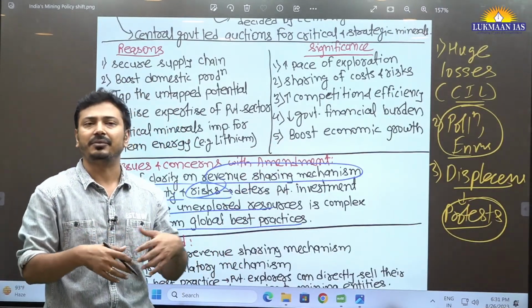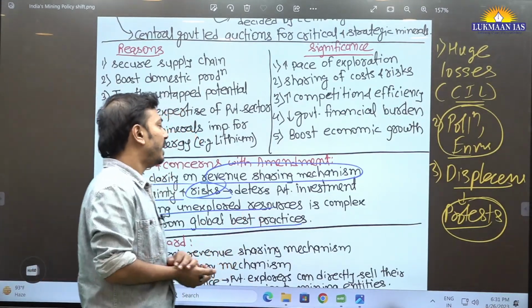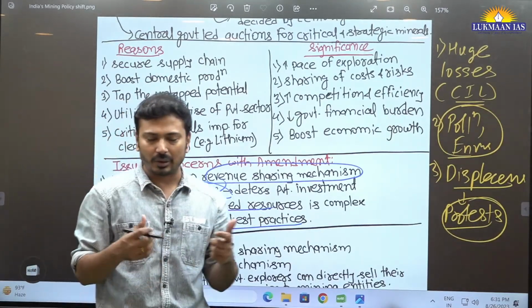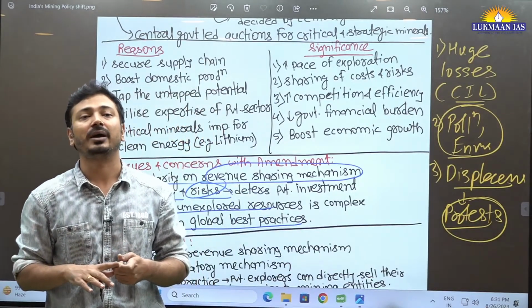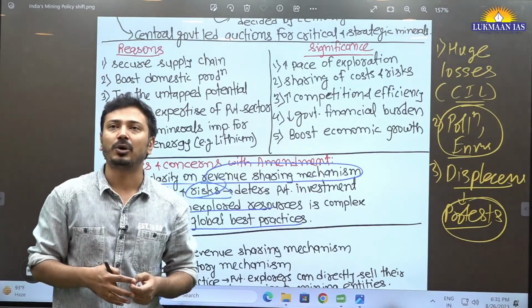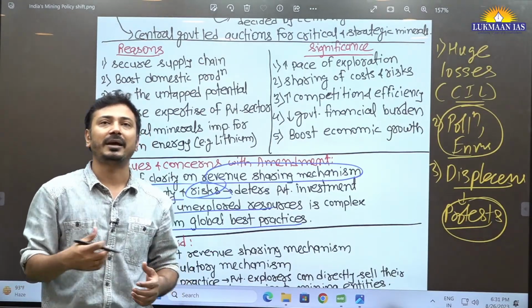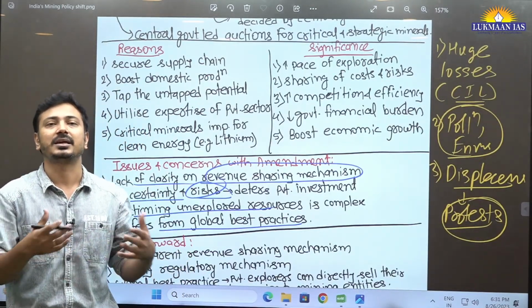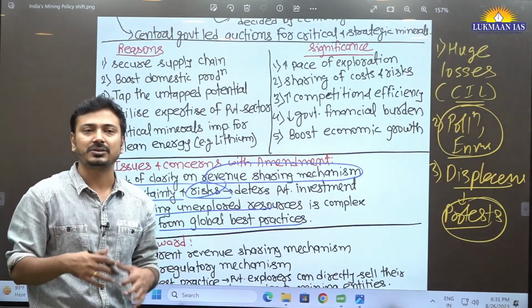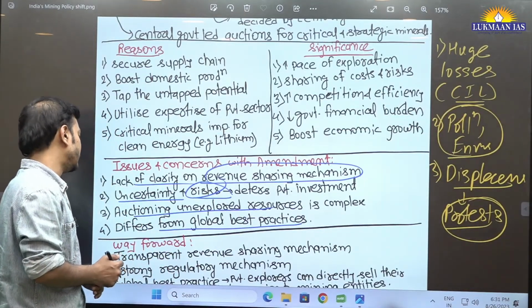So the government is having a huge burden. The public sector was largely involved in the exploration and the mining activity. Yes, of course, there was some regulation and control over all these activities after independence. Why? Because strategic minerals were also involved. We followed the socialist model initially, but the private sector was also not ready for investment because it did not have such kind of capital at that time. Today there is capital after 3 decades of LPG reforms, and that's why it is ready to invest. So you should be knowing about the reasons also.